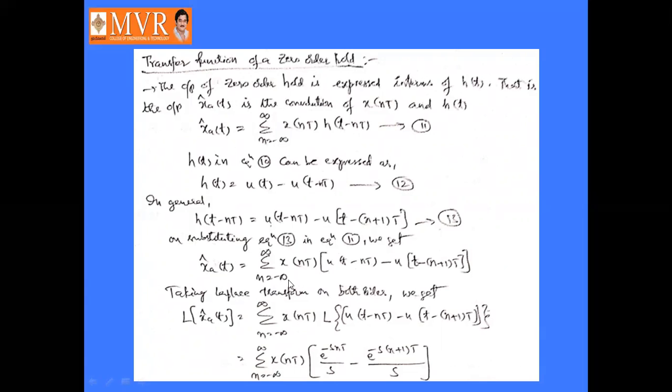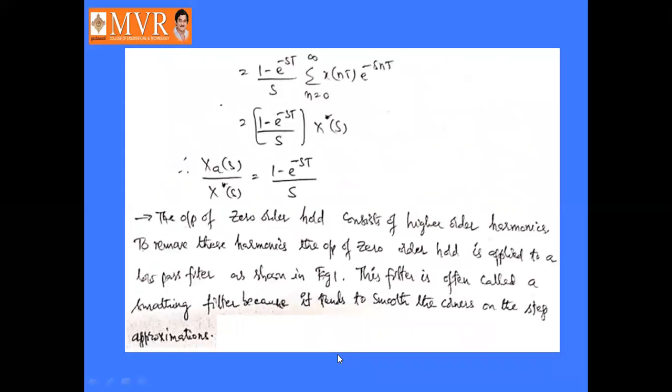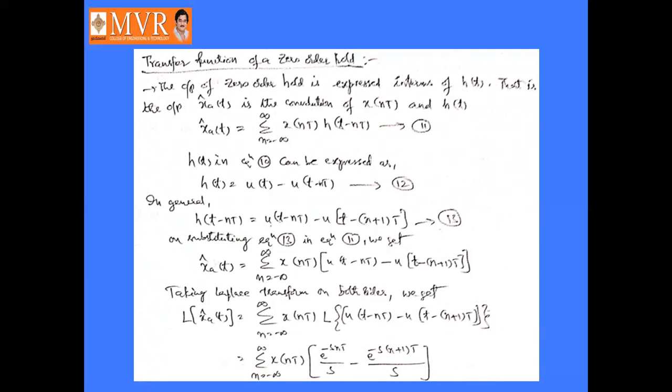Taking Laplace transform on both sides, we get the Laplace transform of x_a of t cap equal to sigma n equal to minus infinity to infinity x of nT into the Laplace transform of this entire function. Finally, the Laplace transform of u of t minus nT is e power minus snT by s, minus e power minus s into (n plus 1) T by s. We will study Laplace transform in the next unit, so up to here it is enough, I think.